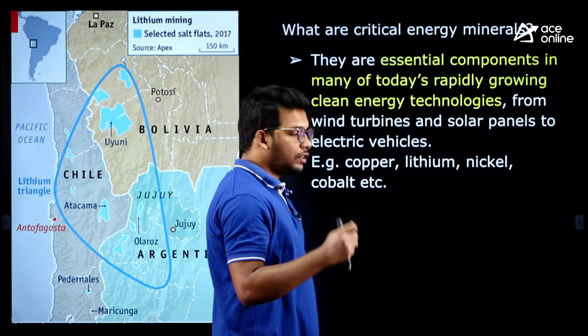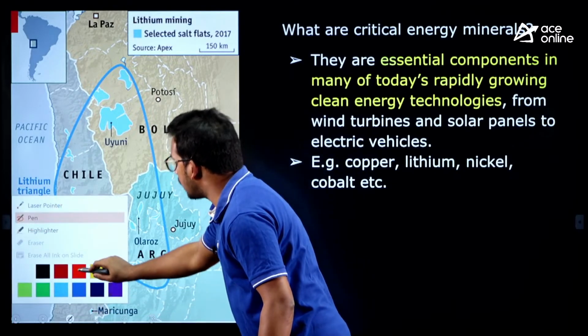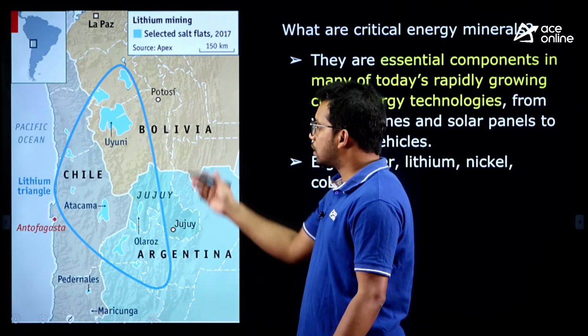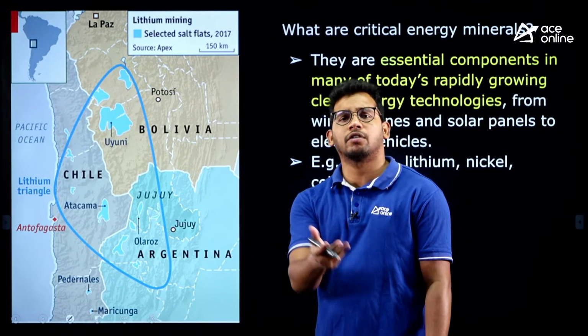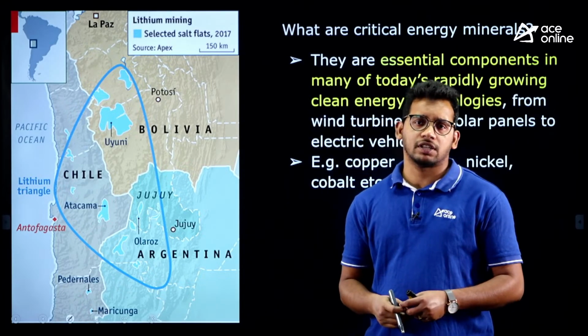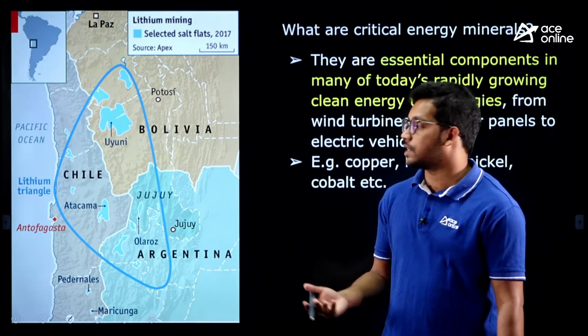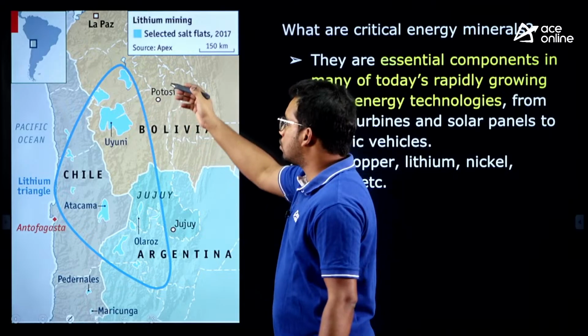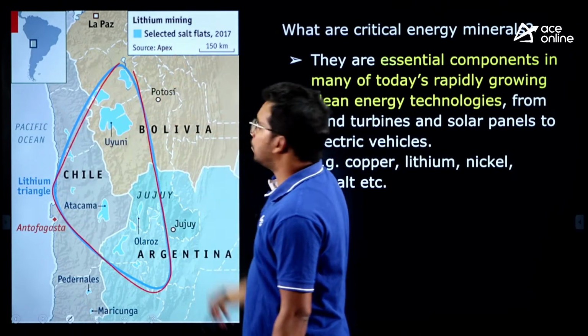And here they have also mentioned the lithium triangle in the article in the Indian Express, which we will also see. Lithium is a very critical mineral, right. We can produce a lot of cells, fuel cells, and that can promote clean transportation as well, electric vehicles as well. So this article also mentions the lithium triangle.